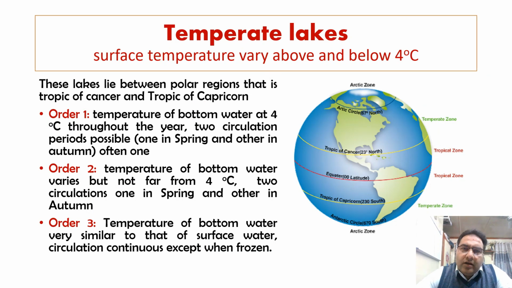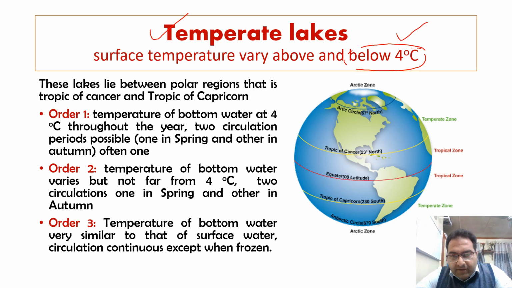Now moving on to the second lake type, that is, the temperate lake. In these temperate lakes, the surface temperature varies above and below 4 degrees centigrade. So those lakes wherein the surface temperature varies above and below 4 degrees centigrade, we categorize as temperate lakes.